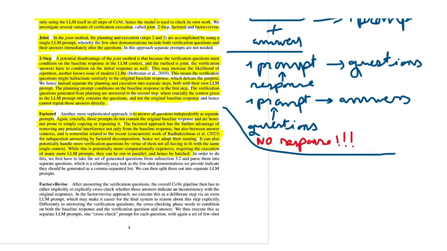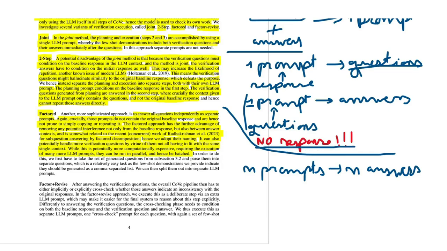And here the part that is modified is this one here. So instead of having only a single prompt, we have n prompts that we extract from these questions here, and we get n answers. And again, as the authors say, those prompts should not include the original response of the model, because it can influence the result and make the model copy what has been said in the initial response.